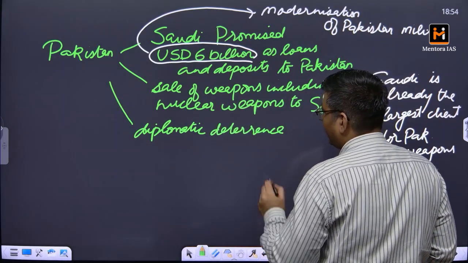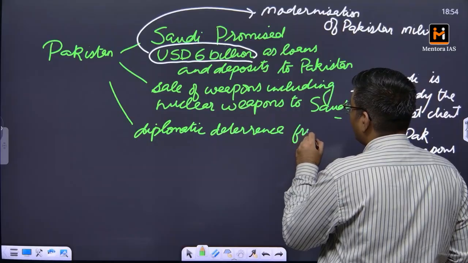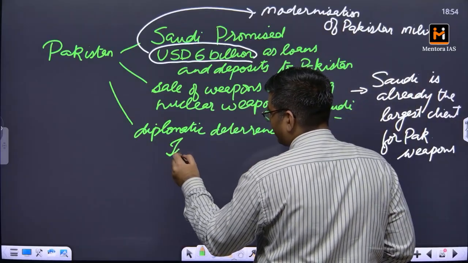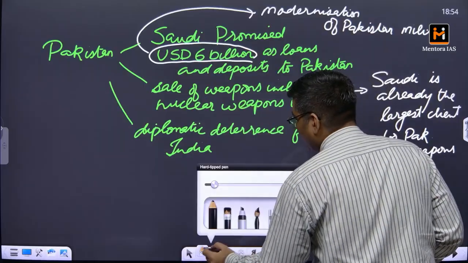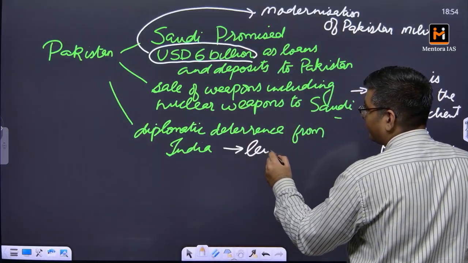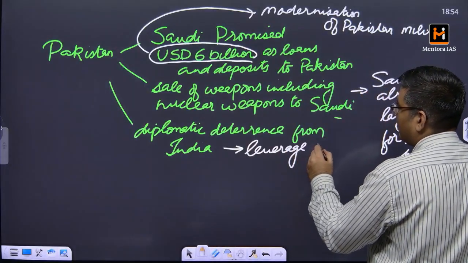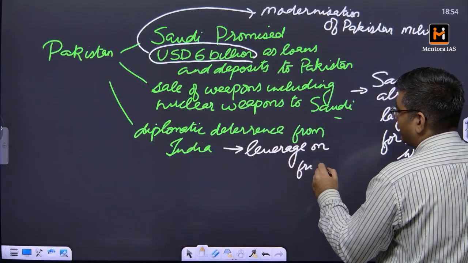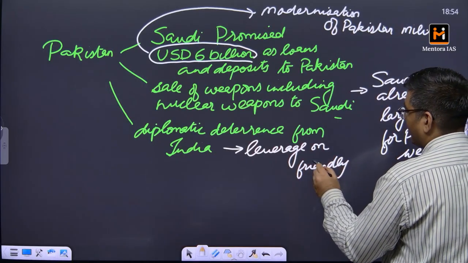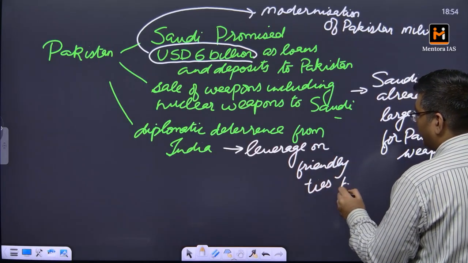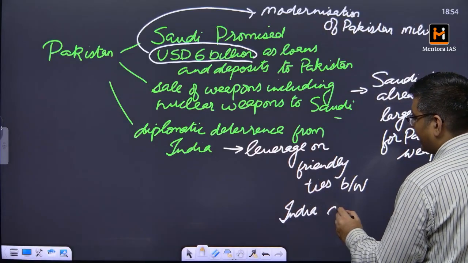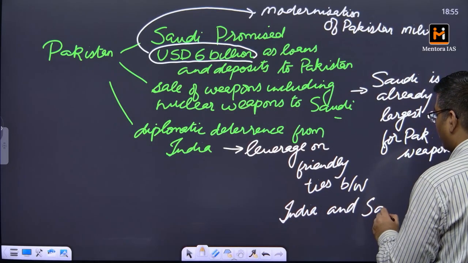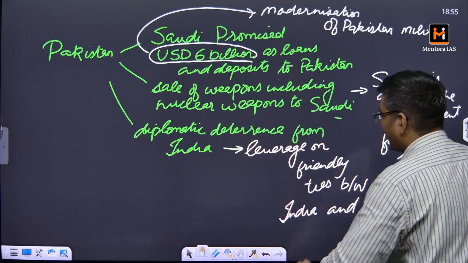Diplomatic deterrence from India. Now this is basically a leverage situation. Okay, this is a leverage on friendly ties between India and Saudi. So India and Saudi Arabia basically have very warm and commercial ties between the two